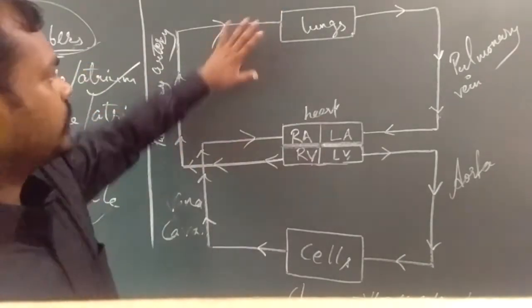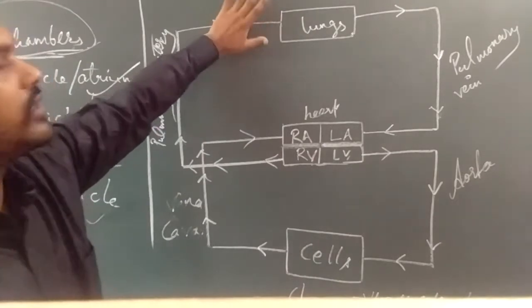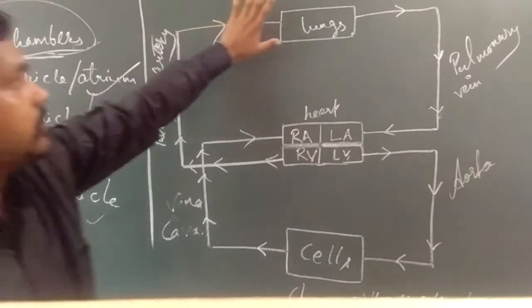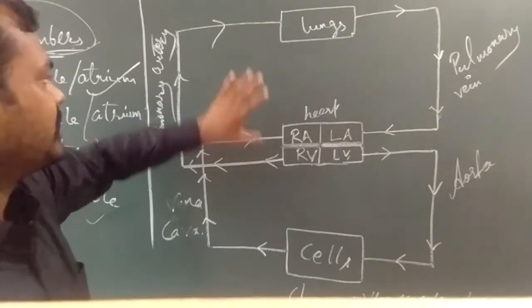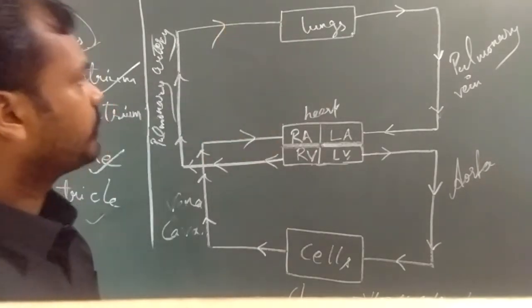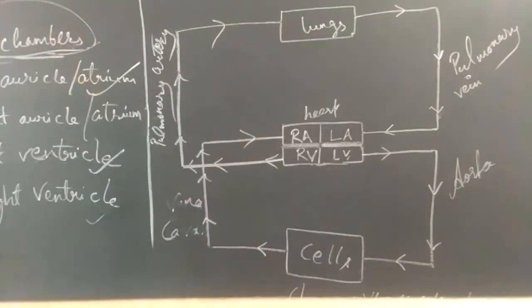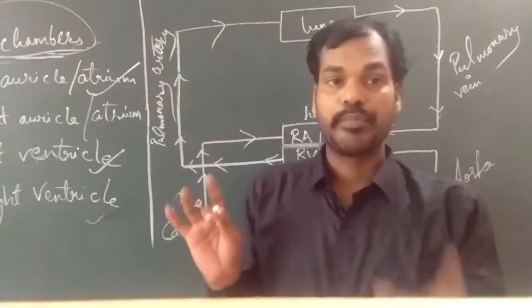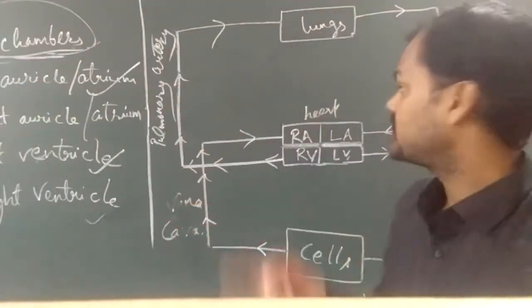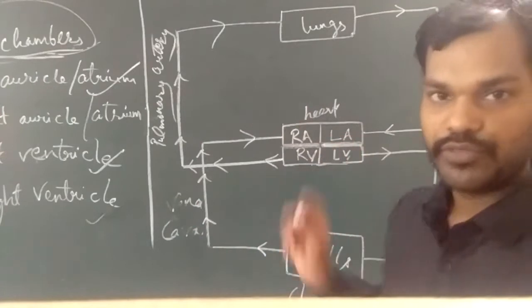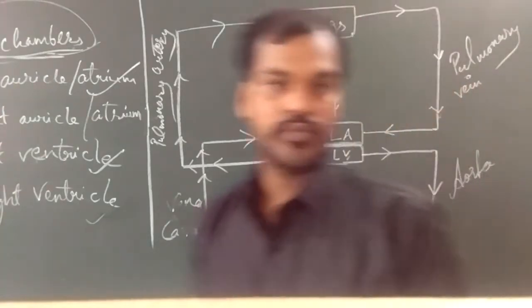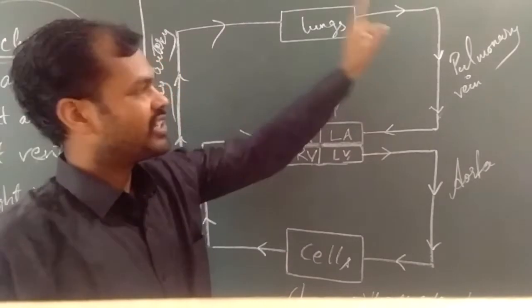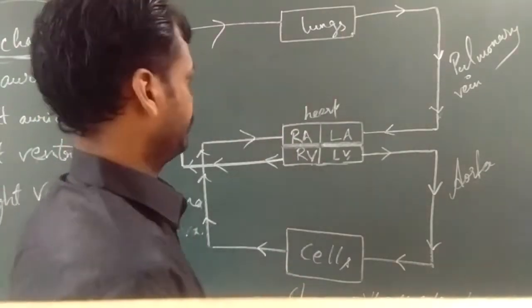Now coming to the circulation, the heart has double circulation. Double circulation simply means that the blood will go inside the heart two times. It will be clear once I tell you about the circulation in the heart.